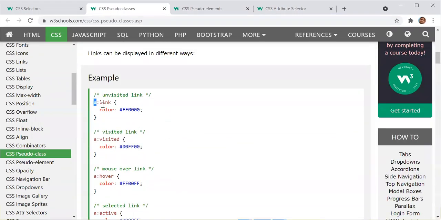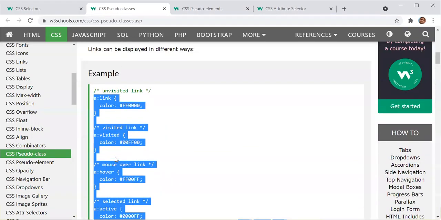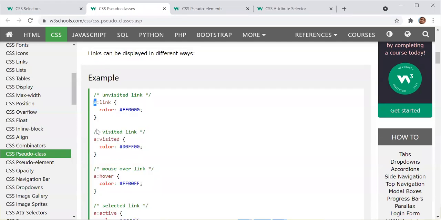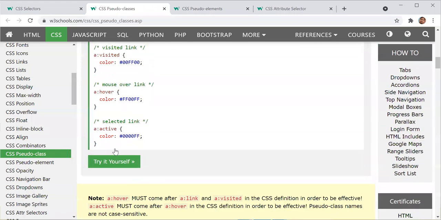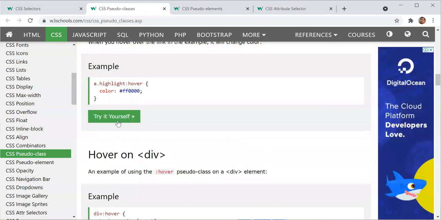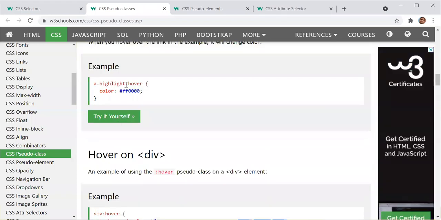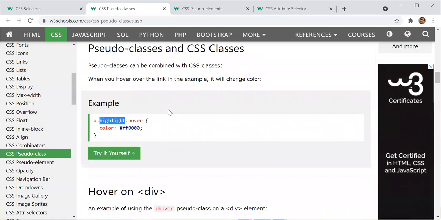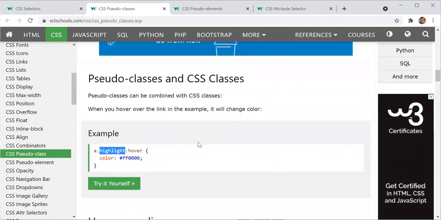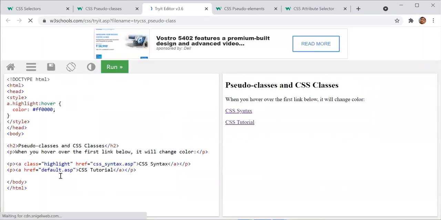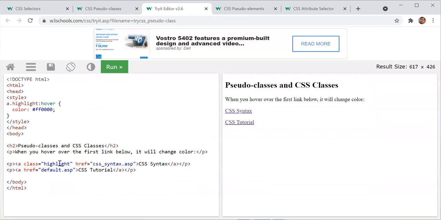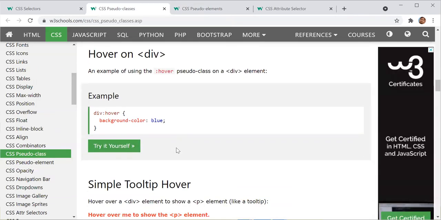Okay. So we have visited these also on hover and active. Like here it is an anchor tag. We can put a span here and whatever we want. What is the meaning of this one? Highlight. Let's check what the meaning of highlight is. That is a class. Oh, sorry, here the dot means it is a class. Got it. Does anyone have a question, please?